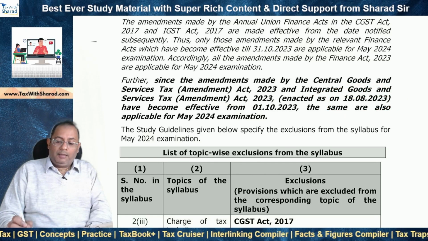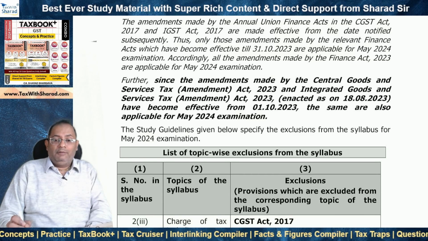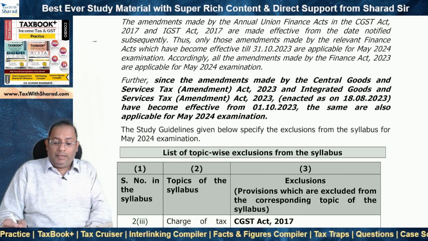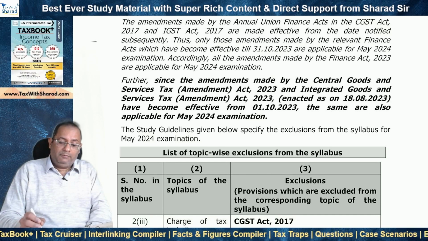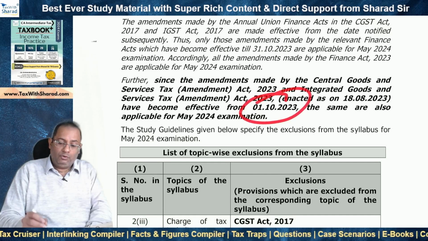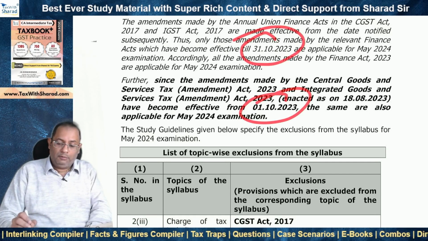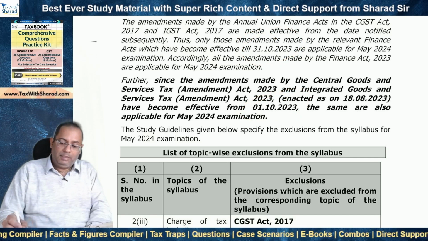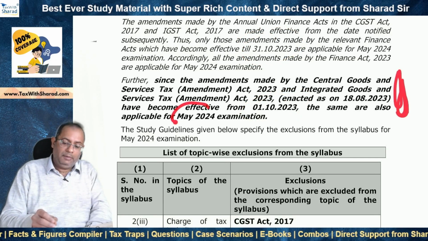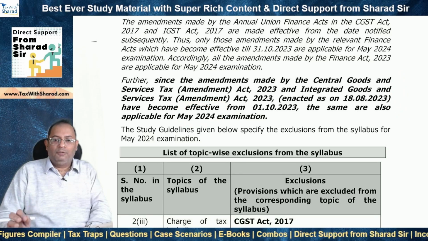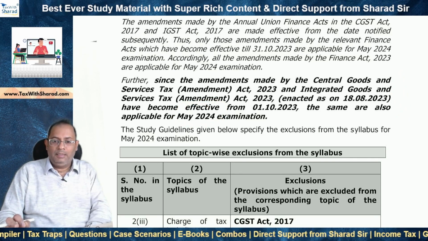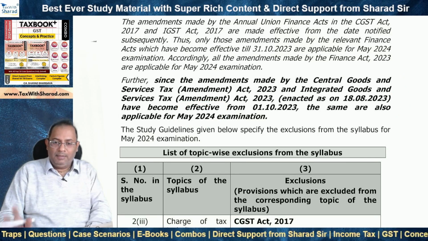So now we need to check these amendments have been made effective from what date? These amendments have been notified to be effective from 1st of October, which is before this cutoff date of 31st October. Therefore, these amendments are also applicable for May 24 examination. TaxBook Plus is fully updated. It covers all these updates and amendments.